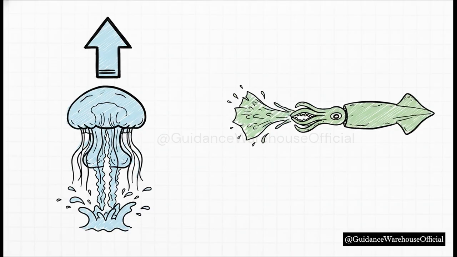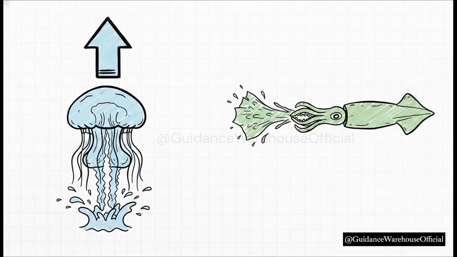Let's move from the skies down into the ocean. This principle isn't just about man-made trains or space probes. It's actually a fundamental survival mechanism in biology. Take jellyfish and squids, for example. A jellyfish fills its umbrella-like body with water. Then it contracts, pushing that mass of water out incredibly fast. Because the total momentum of the jellyfish-water system must be conserved, pushing the water backward requires the jellyfish's body to be propelled forward.